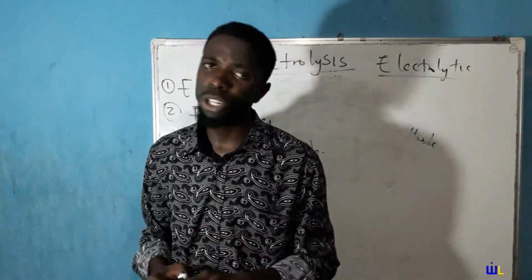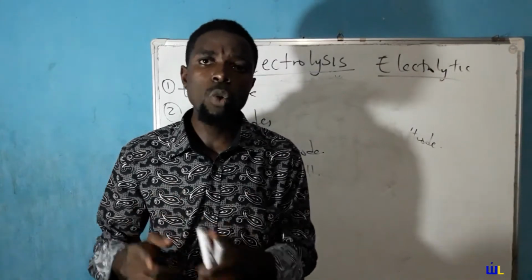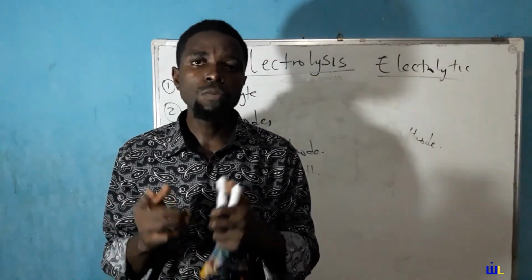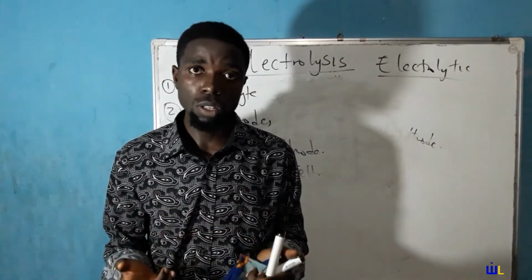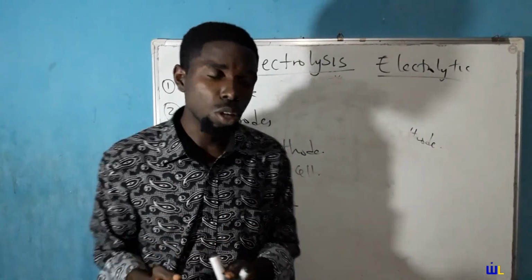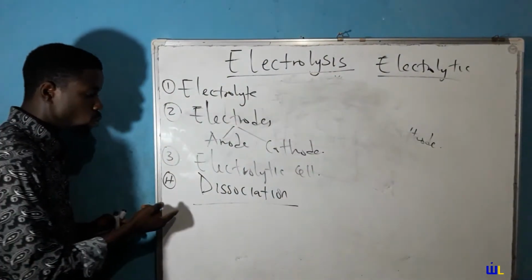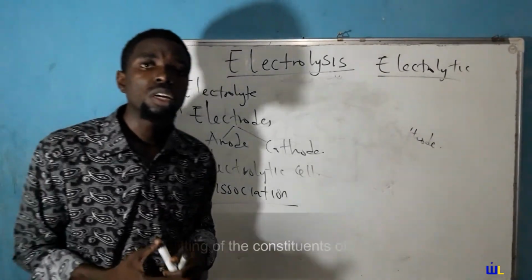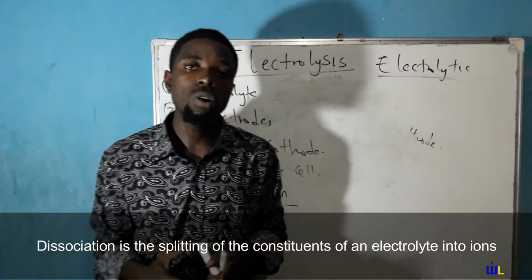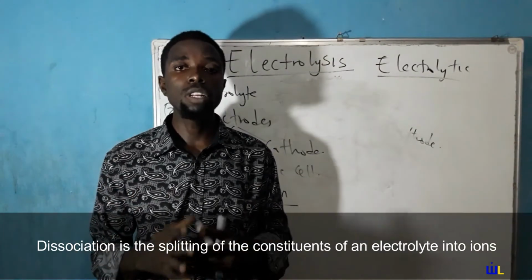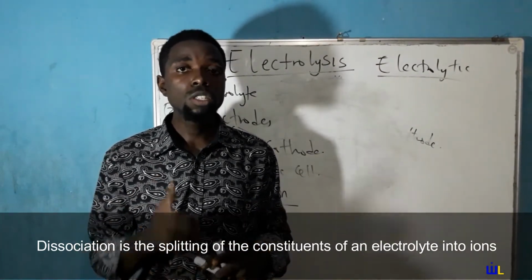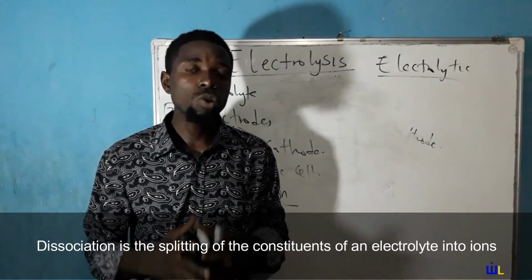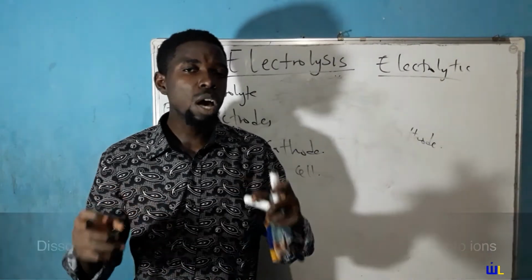Why did I have to mention this? If there are no ions, there will be no electrolysis. And ions are produced by a process known as dissociation. So what is dissociation? Dissociation is the splitting of the constituents of an electrolyte into ions.